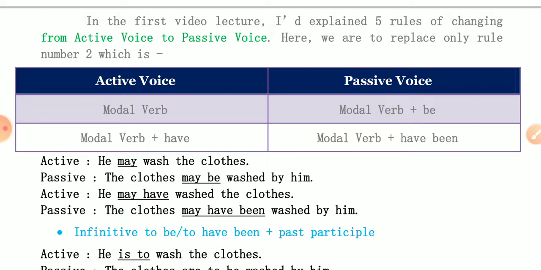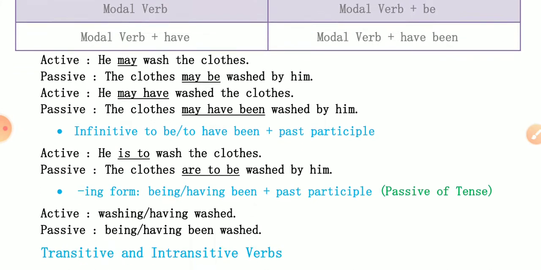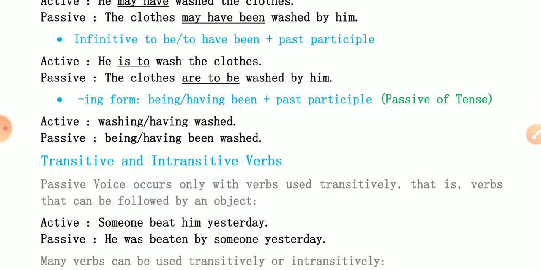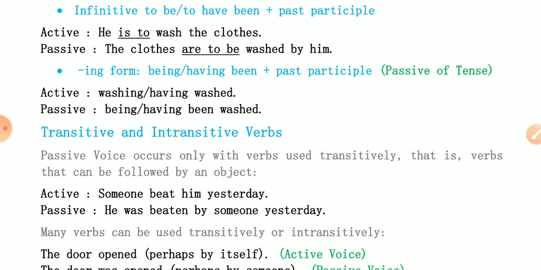Second example, he may have washed the clothes. So the clothes may have been washed by him. So these are the rules of modal verbs, and I just told you what the modal verbs are. The next rule is infinitive to be or to have been plus past participle. Infinitive plus to be means is to, am to, are to, was to, were to, will be to, shall be to, and has to, have to, had to, will have to. If these helping verbs are given, then you are to use be with them.